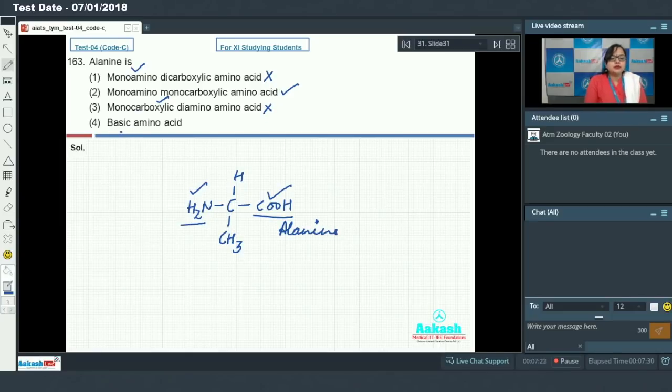And option 4 says alanine is a basic amino acid. A basic amino acid has an extra amino group, but in alanine there is only one amino group, so this cannot be our answer. So the correct answer for this question is option 2, that alanine is a monoamino monocarboxylic amino acid.